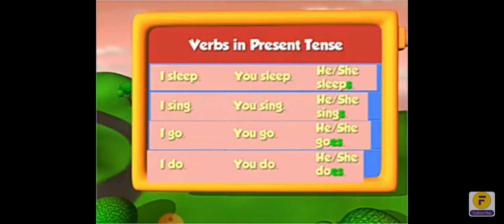S will come. I sing, you sing, he, she sings. I go, you go, he, she goes. I do, you do, he or she does. Whenever he, she, it comes, we put s or es. For I and you, there is no change in the verb.